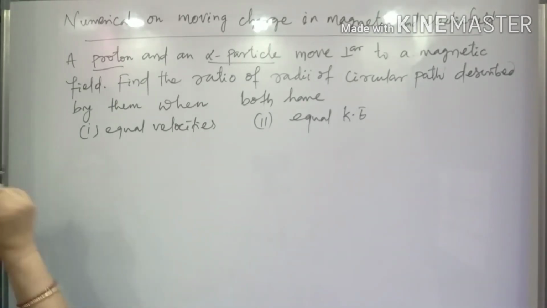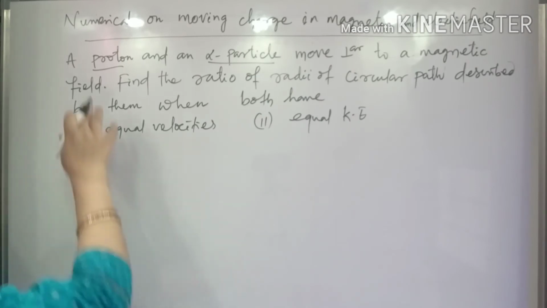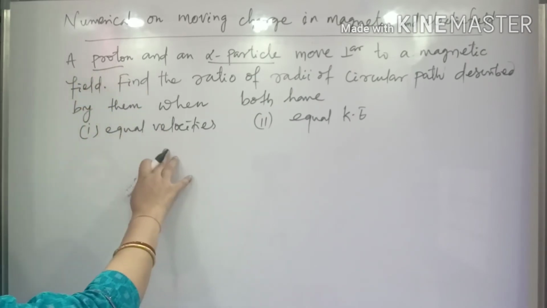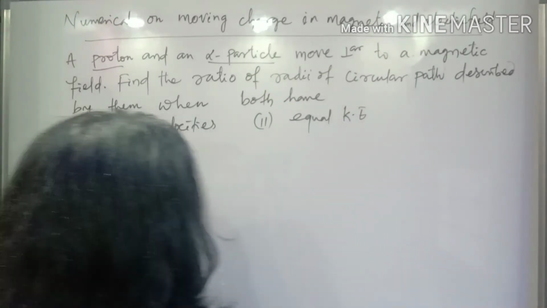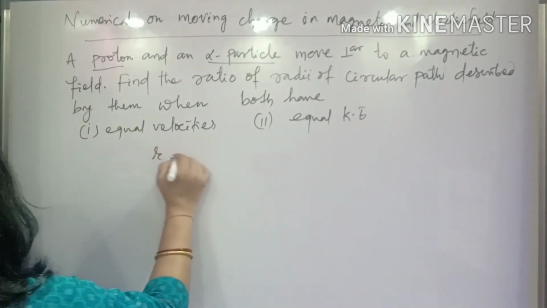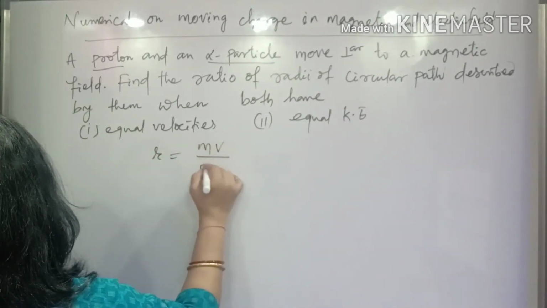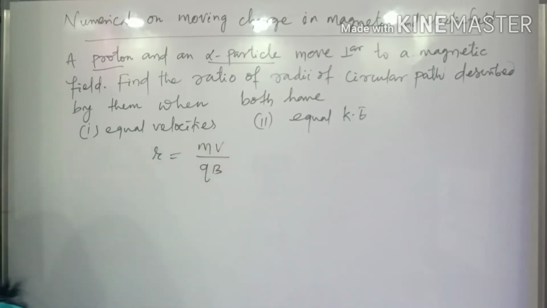First we'll go for the first case. Now look here. We have to find the radii of the circular paths. That means the radius formula is R equals mv by qB. This is the formula.